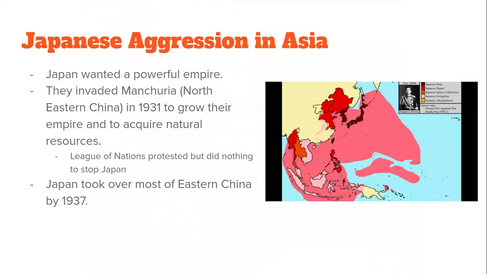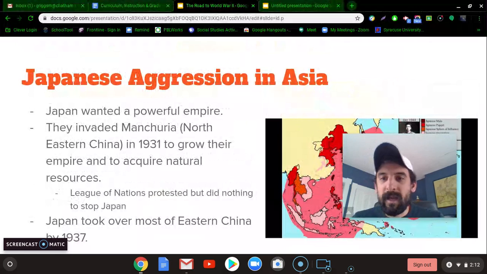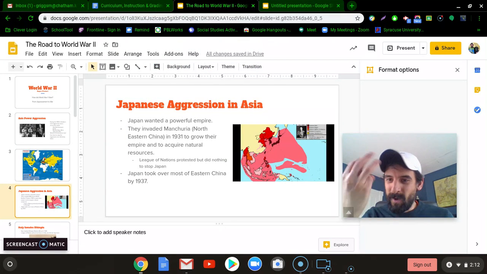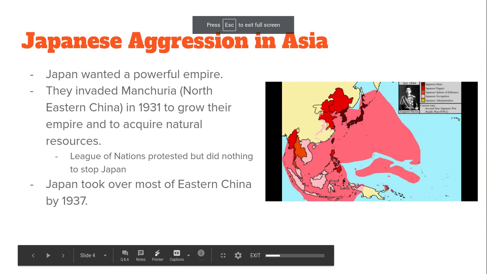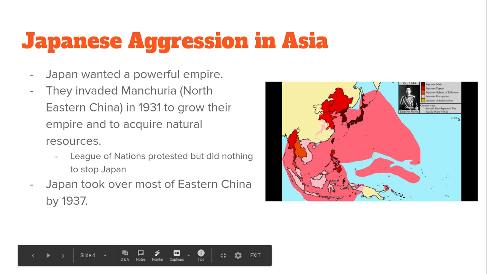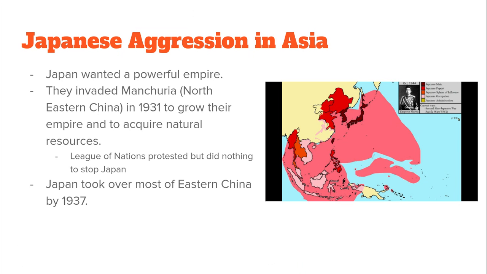The first nation that acted aggressively during this time period is going to be Japan. If you recall, with the Meiji Restoration, Japan became a modernized and westernized nation in the 1860s, and they grew their empire slowly but surely between the 1860s and the 1930s. But things really ramped up in 1931 when they invaded Manchuria, a region of northeastern China, where the Manchu people come from.